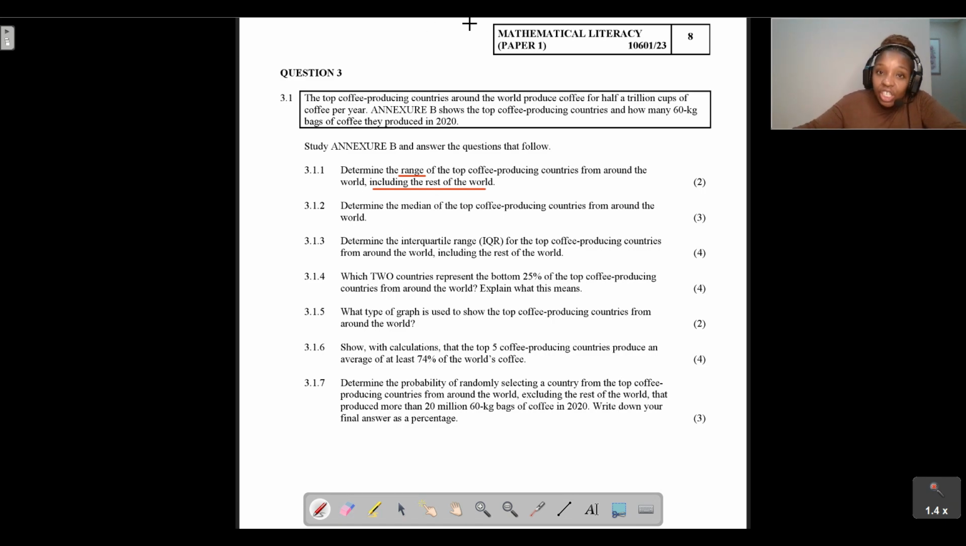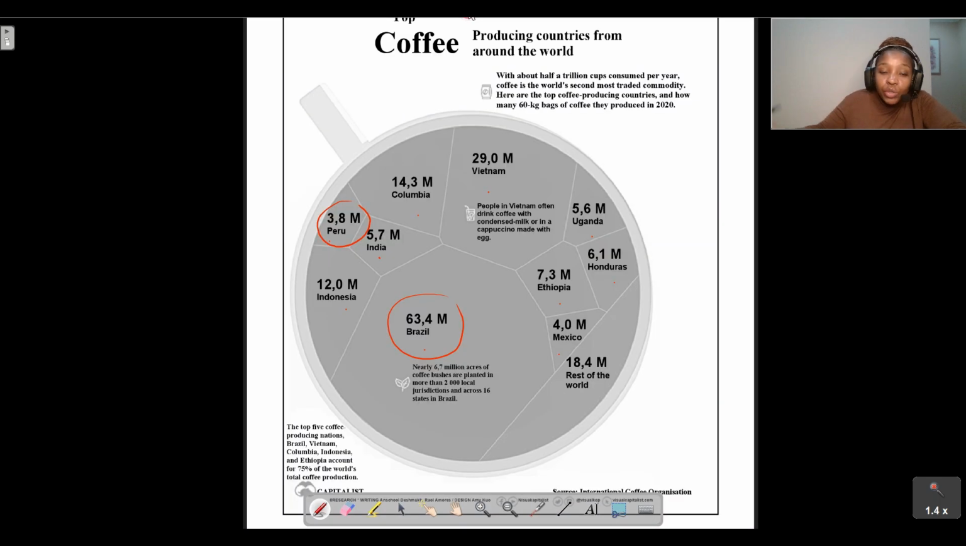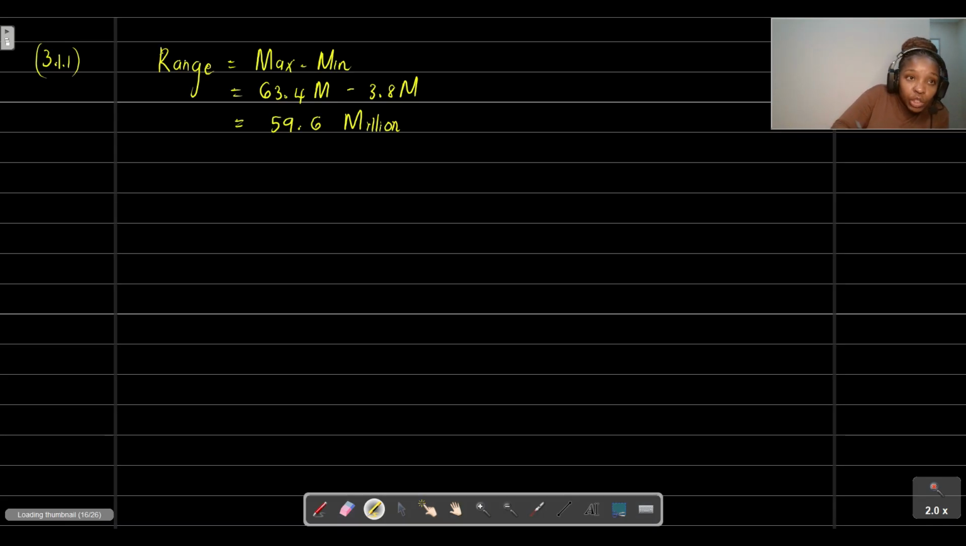Okay, so we are just going to be using these values here, and we are going to exclude that 18.4 million. We're going to quickly arrange this data in ascending order, because we know, guys, when we want to determine the median, our data needs to be in ascending order, and then we'll take it from there. So let's arrange the data in ascending order from the smallest value to the biggest value.